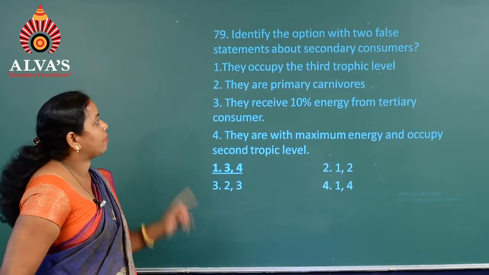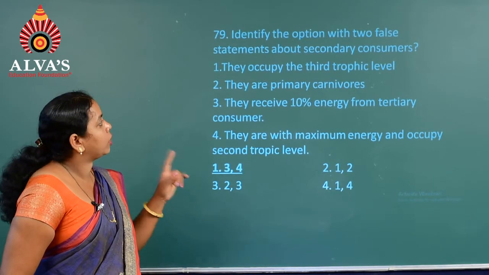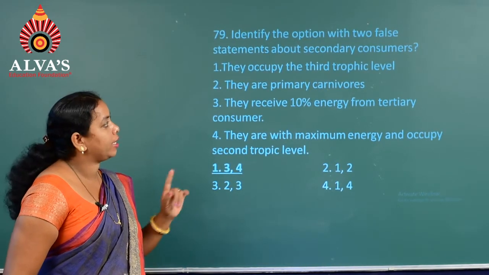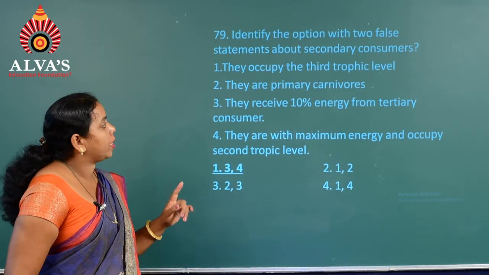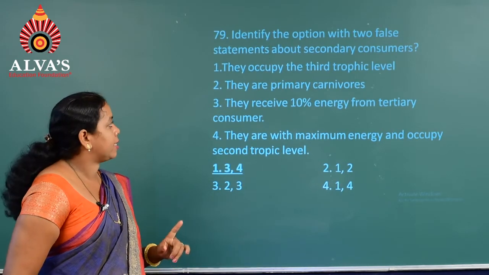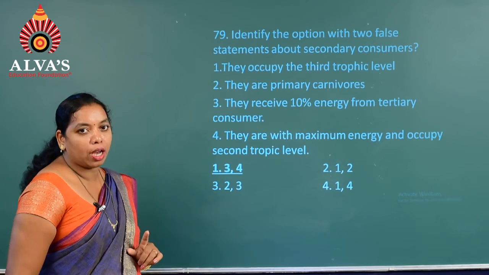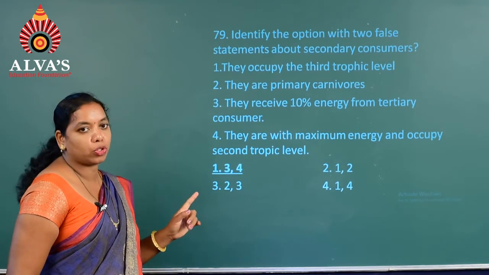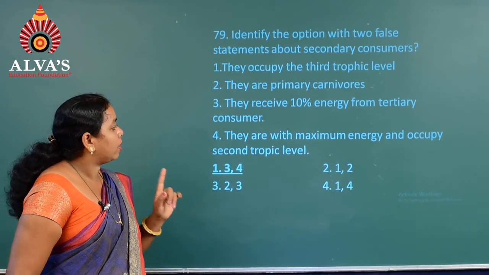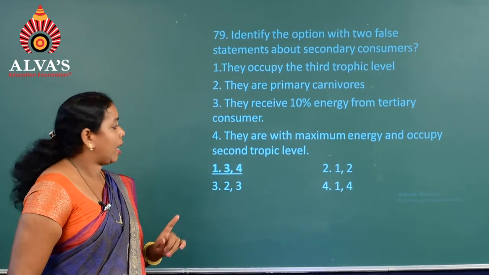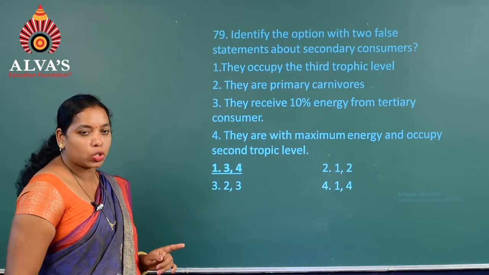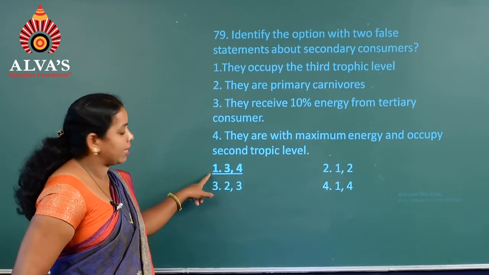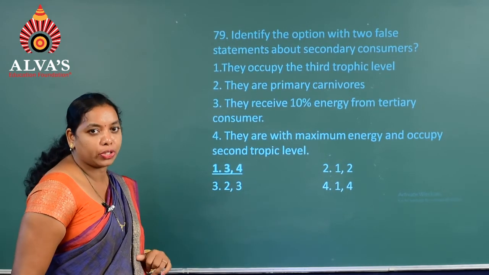Moving on to question number 79. Identify the option with true/false statements about secondary consumers. The first one, they occupy third trophic level. Yes. They are primary carnivores. Yes. They receive 10% of energy from tertiary consumer. That is wrong. They are with maximum energy and occupy second trophic level is wrong. So hence the right answer is the first one. 3 and 4 are false statements.